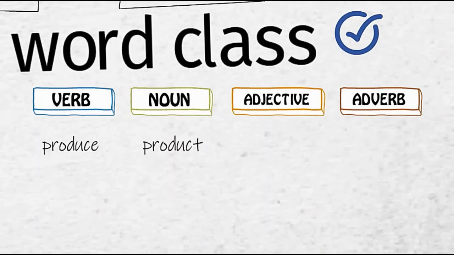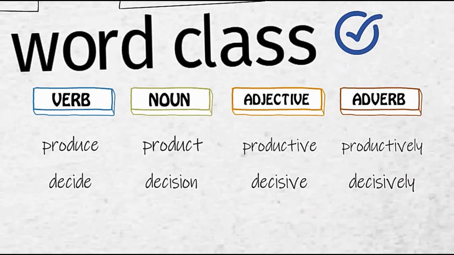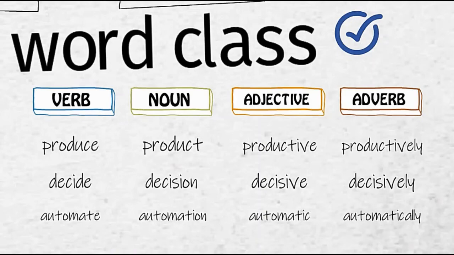For example, the verb produce can be changed into its noun product, or noun decision can be changed into its adverb decisively, or the verb automate into its adjective automatic.